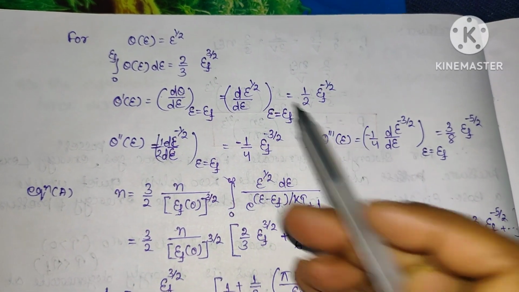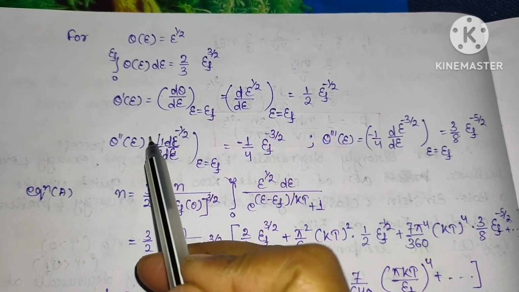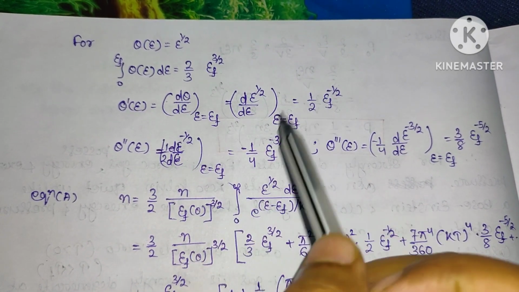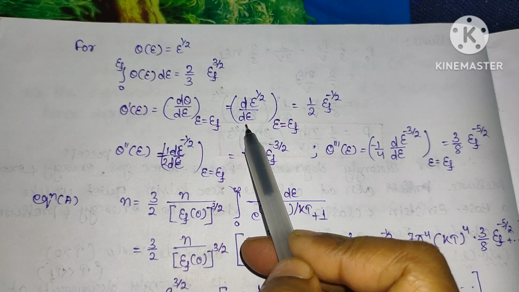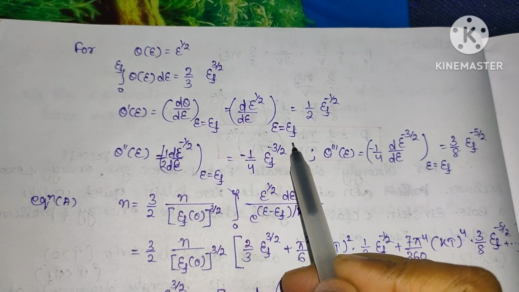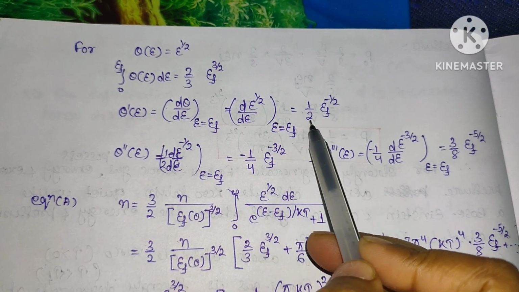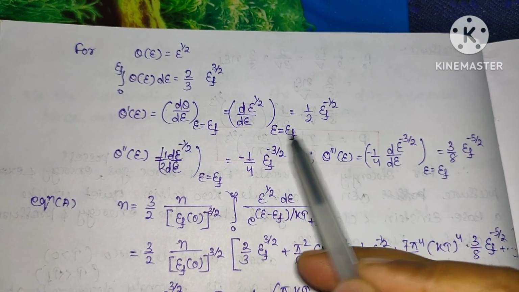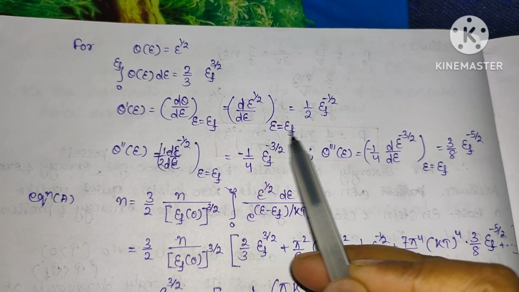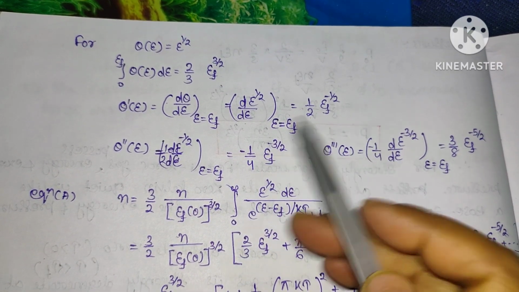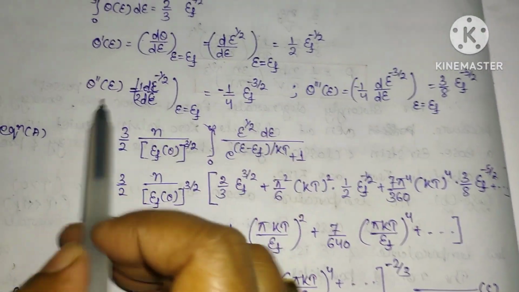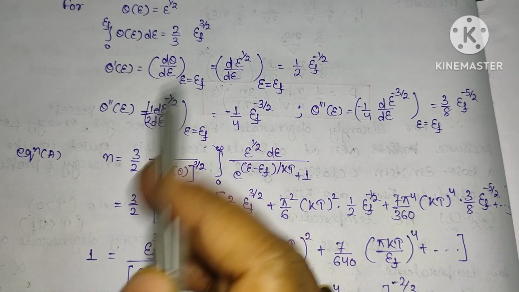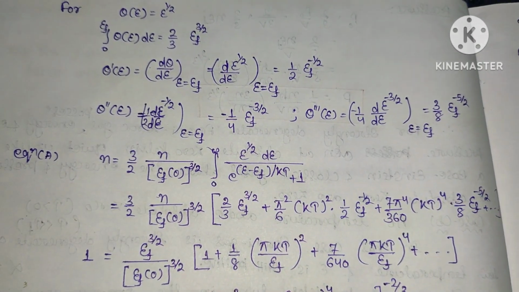Now for the second term, if we take the first derivative, it will become d theta by dE. Theta is E power half. So putting d by dE of E power half at E equal to EF, this will be 1 by 2 into EF power half minus 1, that means minus half. Here we have substituted the value of E, that is EF. Now for the third term, first we have to calculate the second derivative, after that the third derivative.